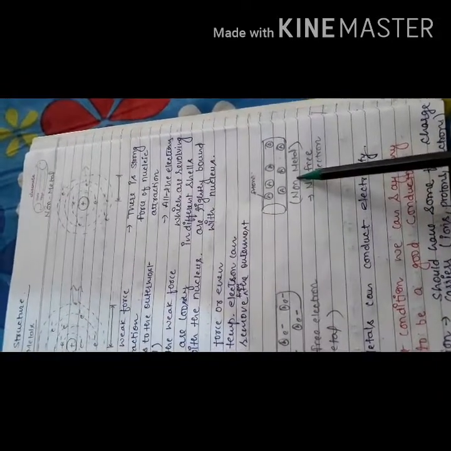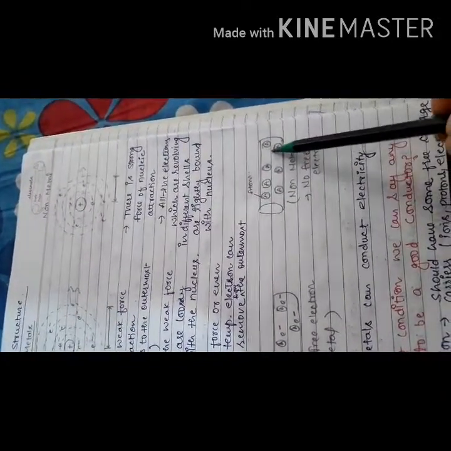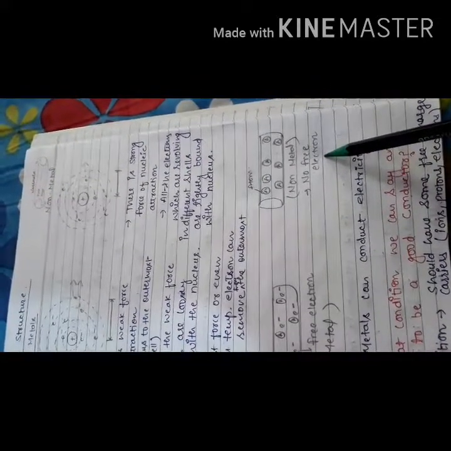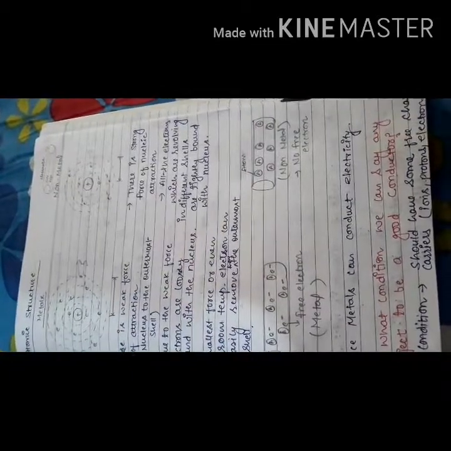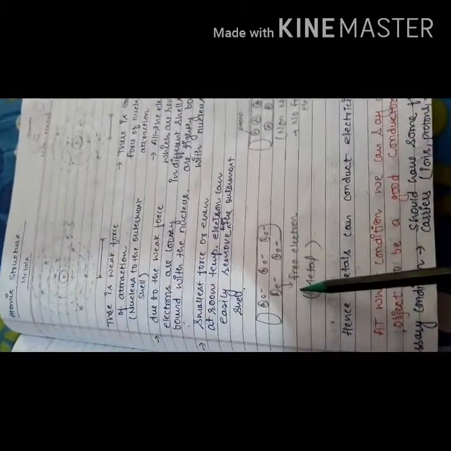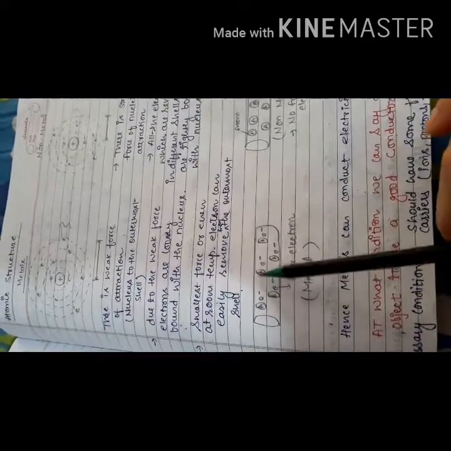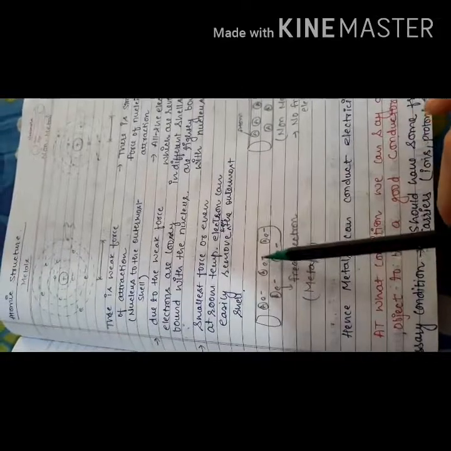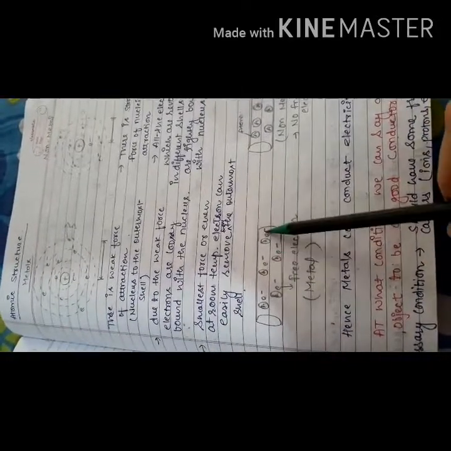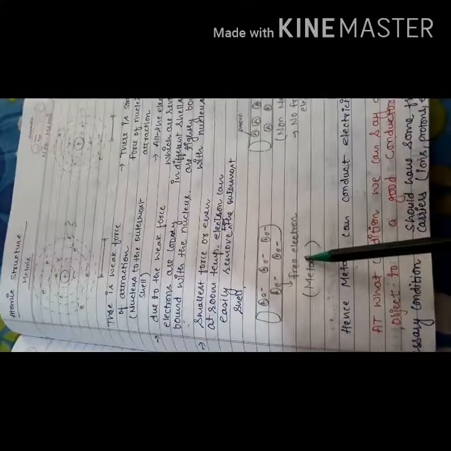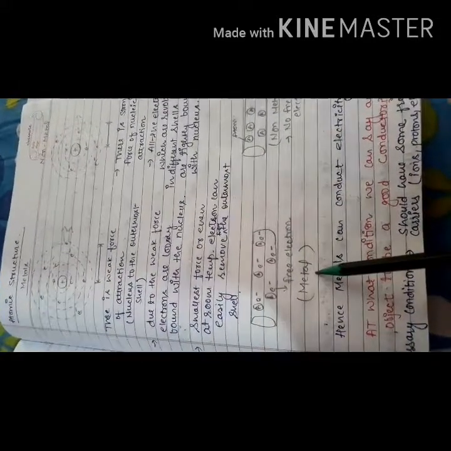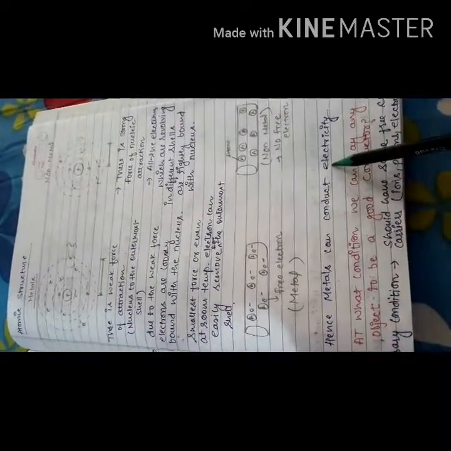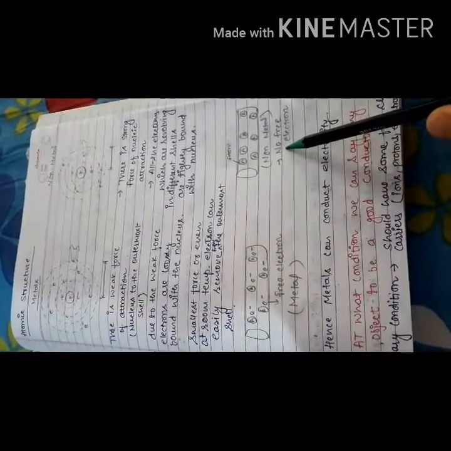In case of non-metal, a non-metal is a type of insulator because there are no free electrons and current cannot be conducted, so current cannot be passed through the non-metal. While in case of metal, due to the presence of more free electrons, they easily flow anywhere, so they can conduct electricity. So in case of metal, electricity can easily be generated and hence metals can conduct electricity, whereas non-metals cannot conduct electricity.